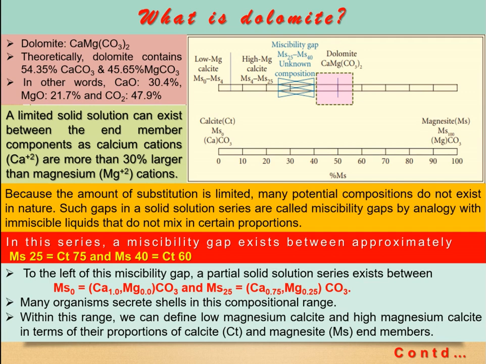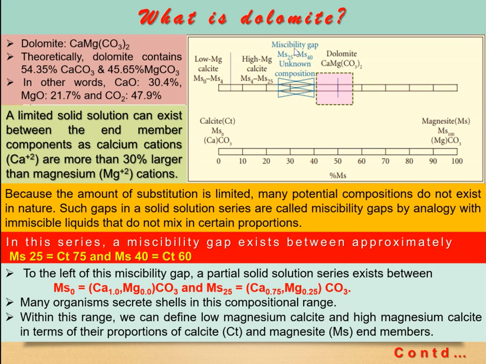Many potential compositions do not exist in nature. That is, here I am showing this blue colored portion. This is potential compositional variation, but it is not possible to be developed. Such gaps in solid solution series are called miscibility gaps, by analogy with immiscible liquids that do not mix in certain proportions. I hope you understood.